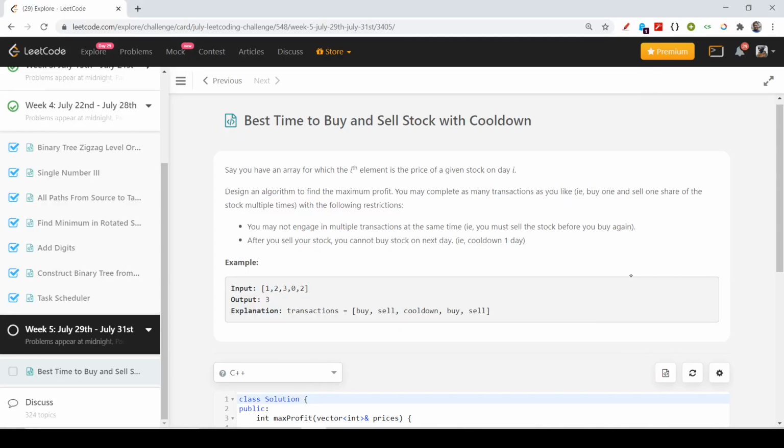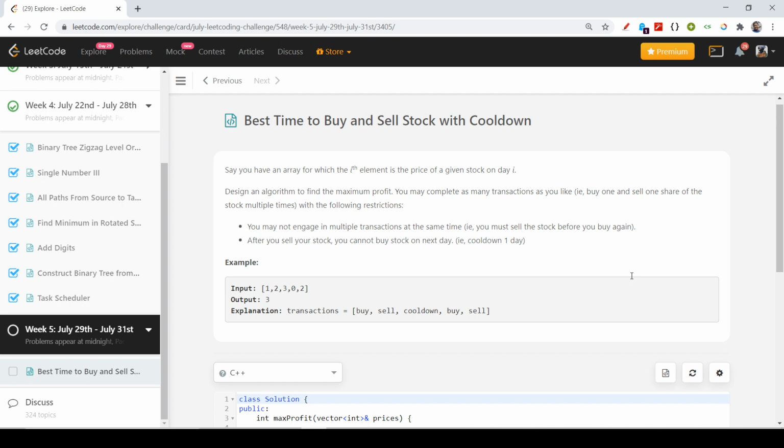So hello friends, welcome back, and in this another LeetCode problem we are going to see the problem is best time to buy and sell stock with cooldown. So it is a standard buy and sell problem with a slight modification that we have to wait for the 1 day period for its cooldown.